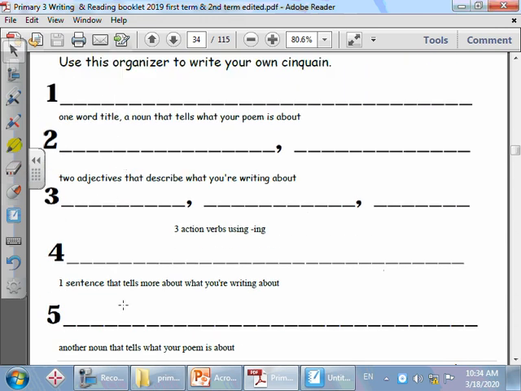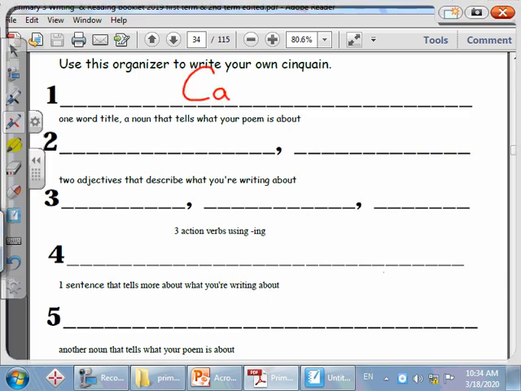Now here we're going to write our own cinquain poem. It says use this organizer to write your own cinquain. So line 1 is one word that is the title. So let's write, for example, about what? About cars. Okay. So we will write cars. Now we will use two adjectives that describe what you are writing about. So here we can describe the cars as what? Beautiful and fast. So we will write beautiful and fast.